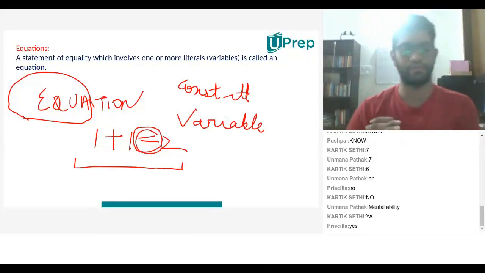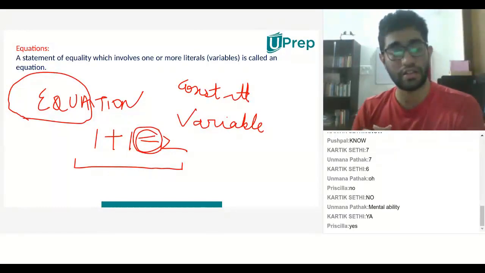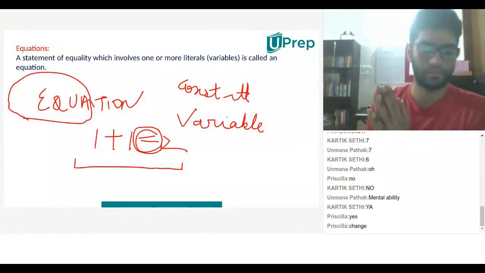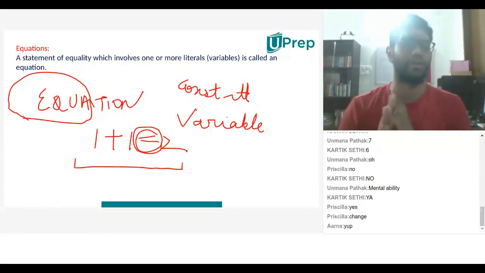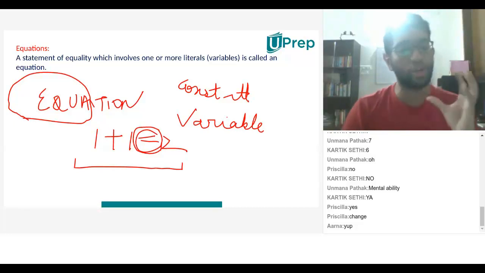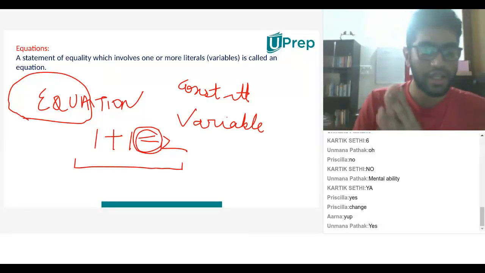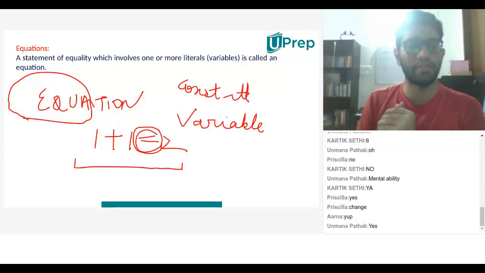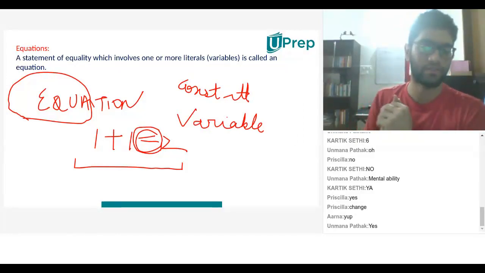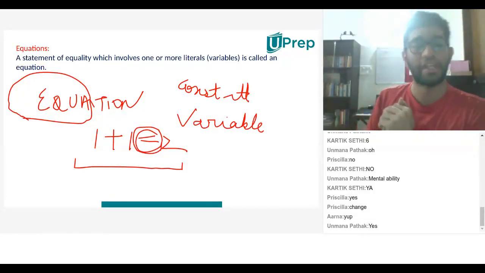The second word that I've written is variable. You know what vary is? Vary means change. That means a variable keeps changing. How it changes, when it changes, why it changes is what we'll do eventually. But it's very important to understand the difference between a constant and a variable. In Hindi, constant means जो कभी नहीं बदलता, and variable बदलता रहता है, keeps changing. Now, why am I explaining this to you? Because an equation has constants, it has variables. A combination of these two forms an equation.